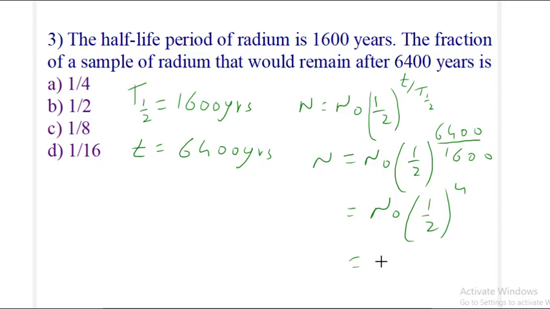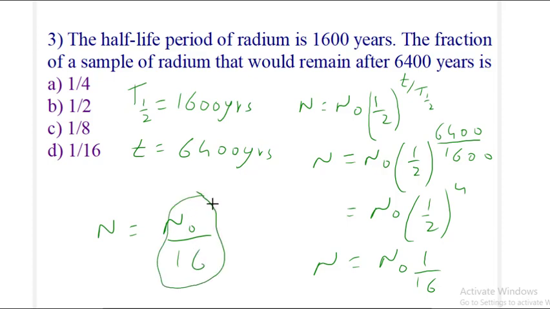So n0 into 1 upon 2 raised to 4. 2 raised to 4 is 16, so this becomes 1 upon 16. So what we conclude is n is n0 upon 16. This much fraction will be left. So this is the answer D: 1 by 16 is left after 6400 years.